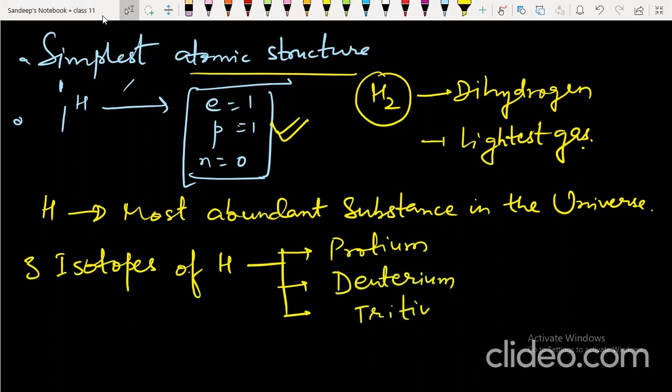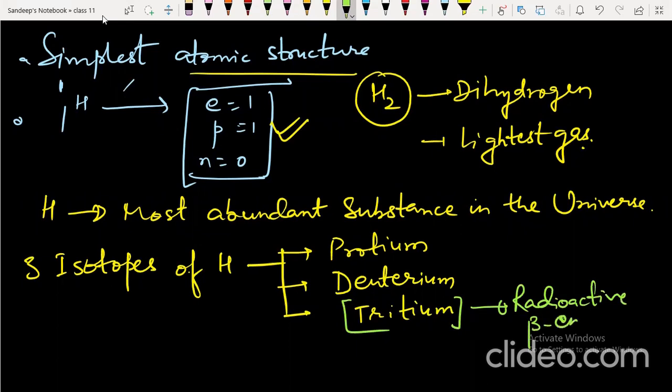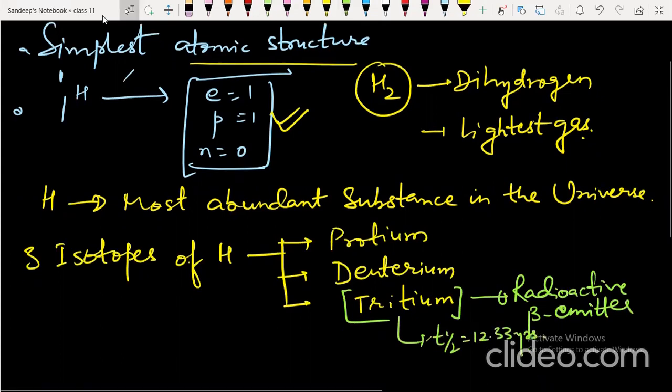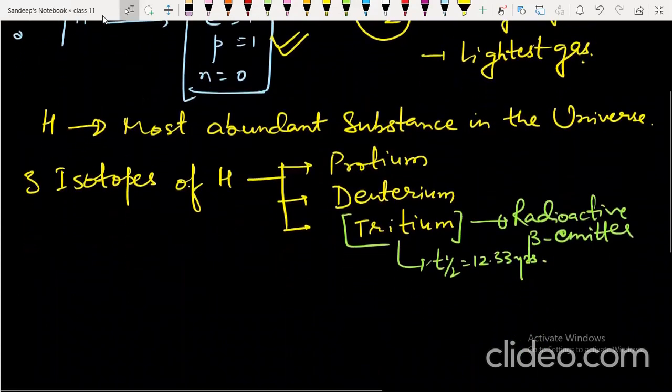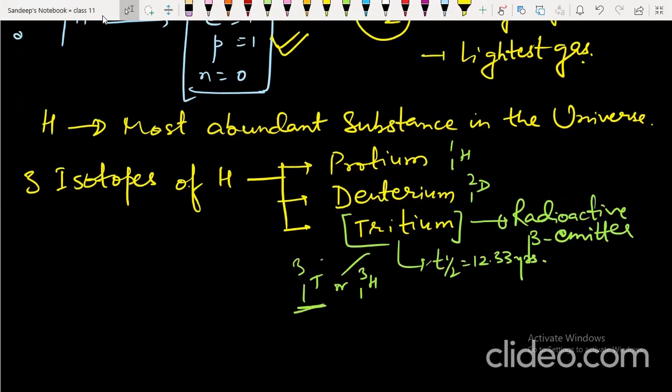Every year, IIT also asks questions based on this. So keep in mind that tritium is a beta emitter. It is radioactive, and its half-life is 12.33 years. So note down. The 3 isotopes of hydrogen are respectively protium 1H1, deuterium 1D2, and tritium 1T3 or 1H3. Tritium is radioactive, a beta emitter, and its half-life is 12.33 years. So these are the 3 hydrogen isotopes.